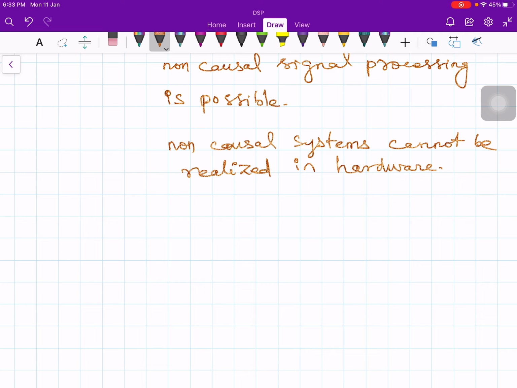Formally, a signal x of n is causal if x of n is equal to 0 for n less than 0. You have to start the signal somewhere, call that point n equals 0, and therefore the signal is causal.